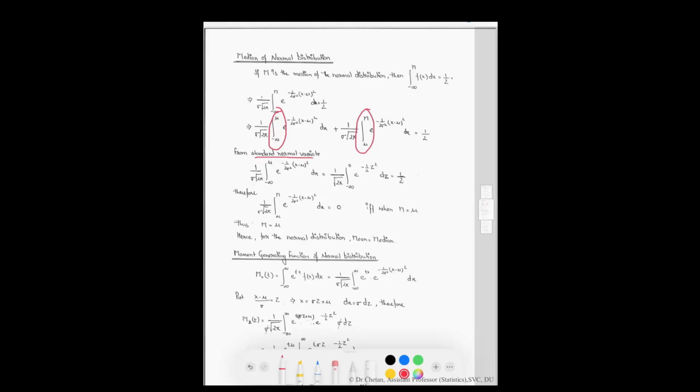by using standard normal variate. This quantity equal to this quantity and equal to half. Therefore, this quantity equal to 0 if and only if m equal to mu. When the lower limit equal to the upper limit, then the value of the integral becomes 0. Thus, we can say that m equal to mu. Hence, for the normal distribution, mean equal to median, or we can say that the value of the median is equal to the mean.